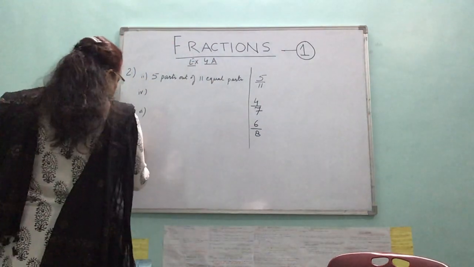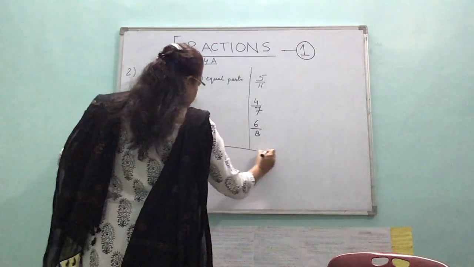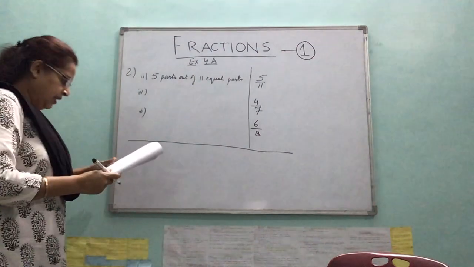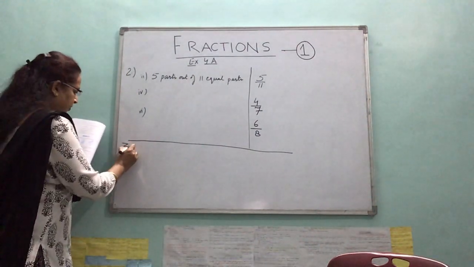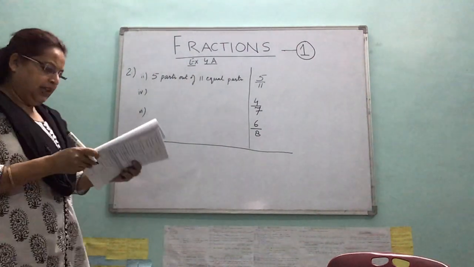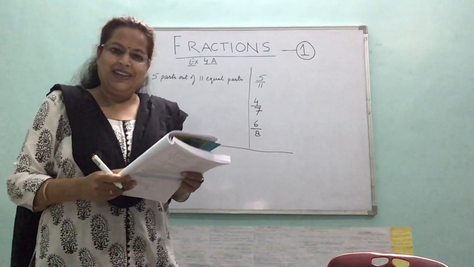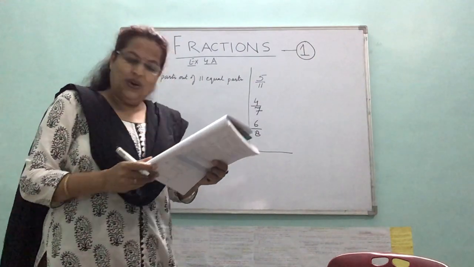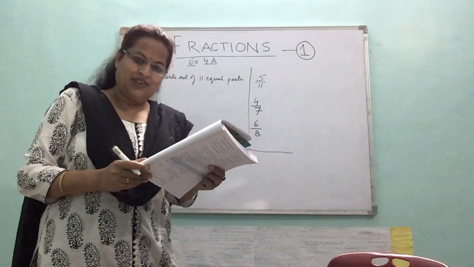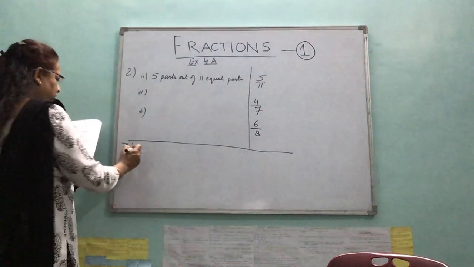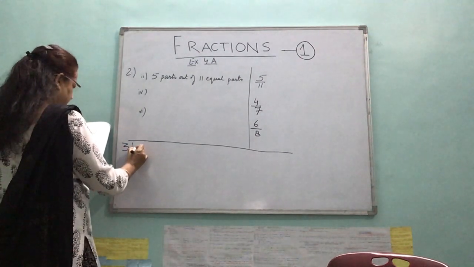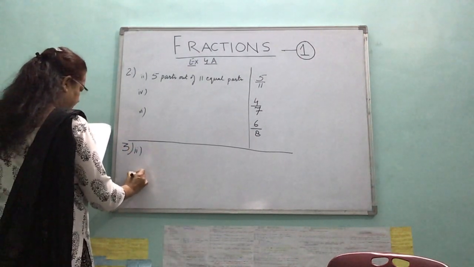Remember, you have to do all the parts in your notebook. Okay? Well, question number 3. I will be taking again, there are 5 subparts, I will take 2 subparts. Okay, very easy. Point out the numerator and denominator in each of the following fractions. I will tell you how you will write in your notebook. 2 and 4.